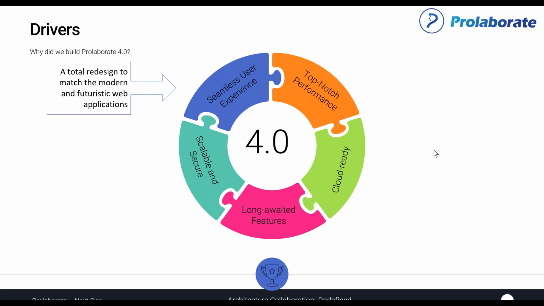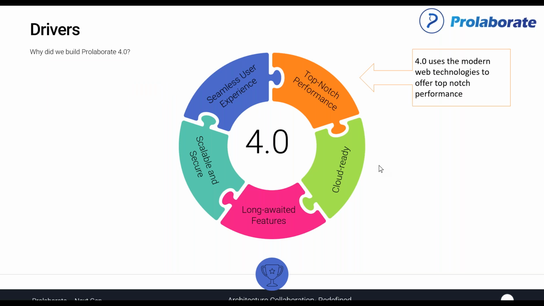But then again, after reaching a much wider and broader audience, we accumulated more feedback. We wanted to reduce the number of clicks. We wanted to make things even more obvious in their visibility, so that they don't have to go through any training of any sorts. They don't have to spend time digging around the tool to find anything. So we wanted an even smoother and more seamless user experience that aligns with all the modern tools that they are used to. That was one of the main drivers.